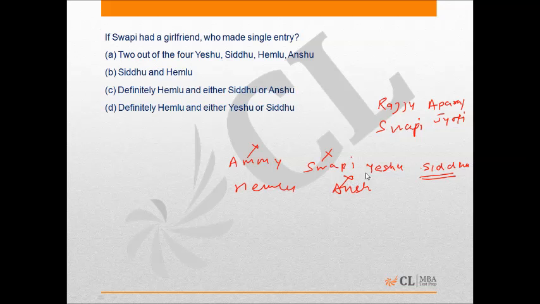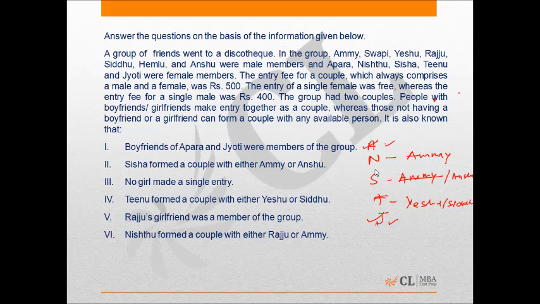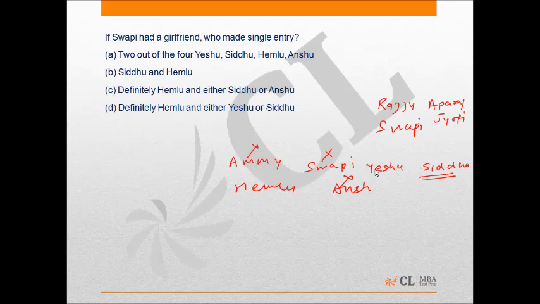We know that either Yeshu or Siddhu formed a group with Tinu, and as we have information about those males who formed groups with the five females in the group, from that information we can say that Hemlu must not have formed a group with any of the females.